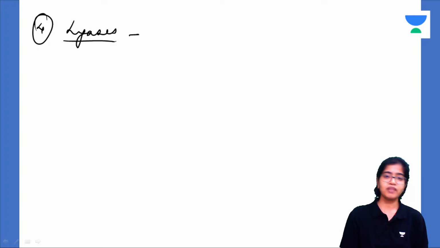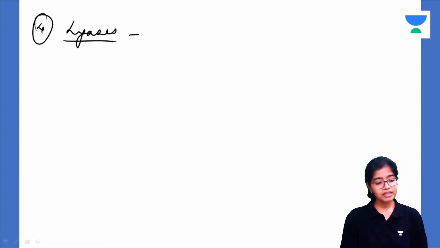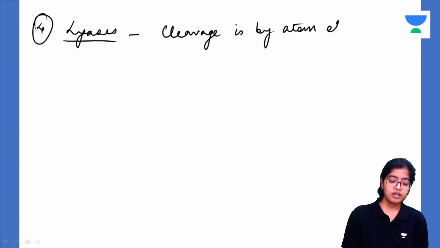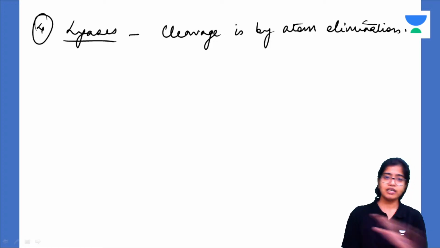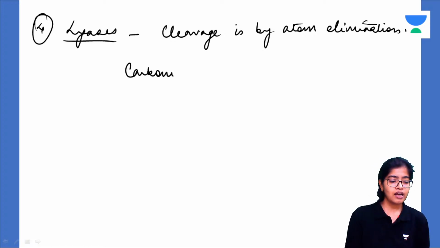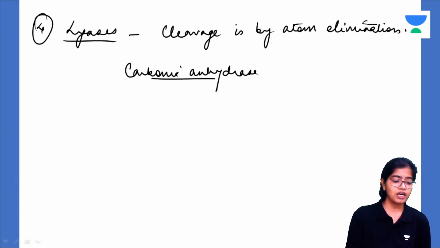Okay, next one is a similar enzyme group called lyase. Lyase is also something that breaks. Okay, but there is no addition of water, rather cleavage is by atom elimination. Cleavage is by atom elimination. Okay, got it? There's no addition of water, rather an atom or atoms are removed from the compound. So for example, carbonic anhydrase, extremely important example, carbonic anhydrase.